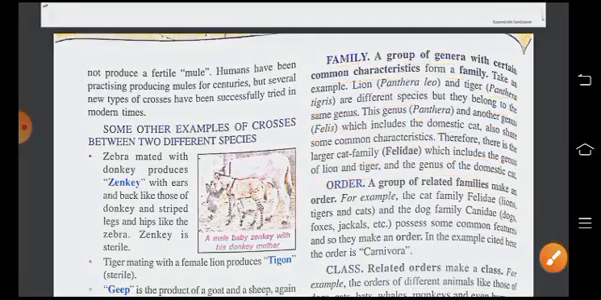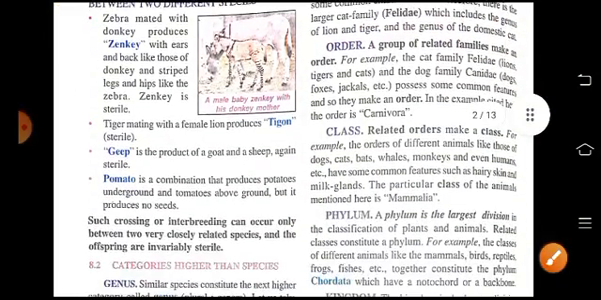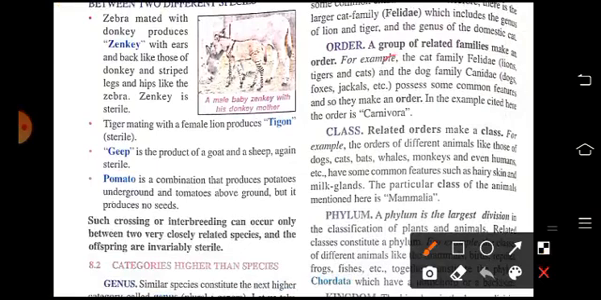So after family comes the order, or we can say a group of related families makes an order. Like the cat family, Felidae, lions, tigers and cats, and the dog family, Canidae, dogs, foxes, jackals, etc. They possess some common features. So they make an order, and the order is Carnivora.